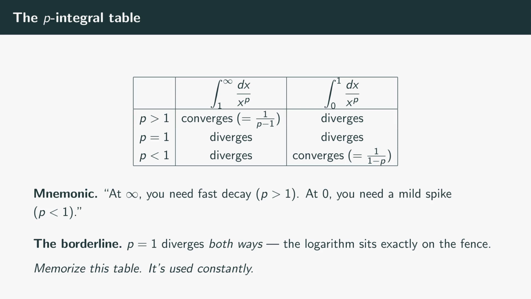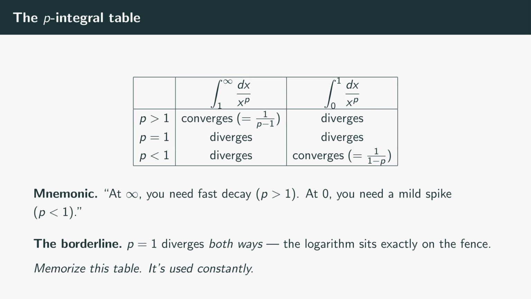Time to systematize. Consider the family 1 over x to the p for varying p greater than 0. The same family, integrated over 2 kinds of intervals, from 1 to infinity for type 1, from 0 to 1 for type 2, gives a clean dichotomy. Here's the table. At infinity, the integral from 1 to infinity of dx over x to the p converges if and only if p is greater than 1. The value is 1 over the quantity p minus 1. If p is less than or equal to 1, it diverges.